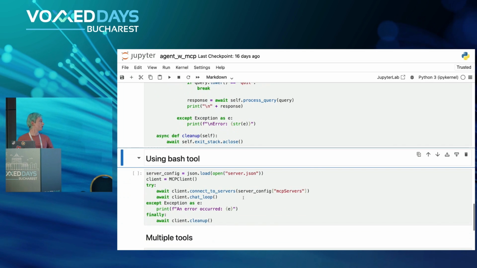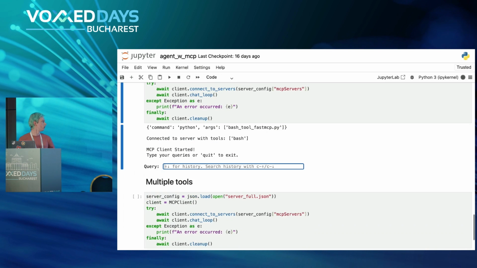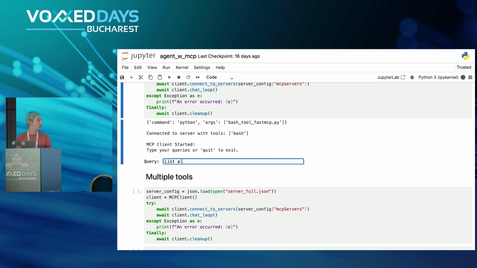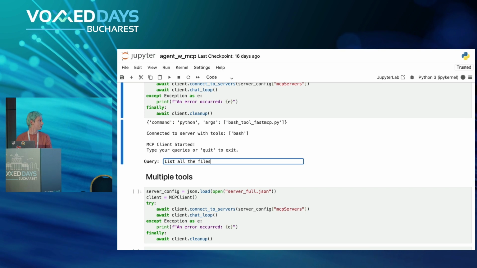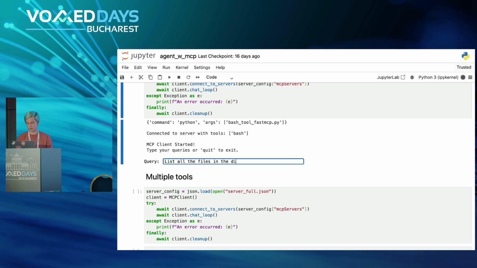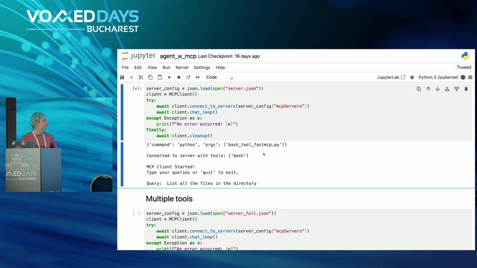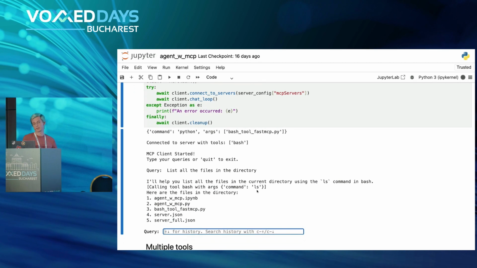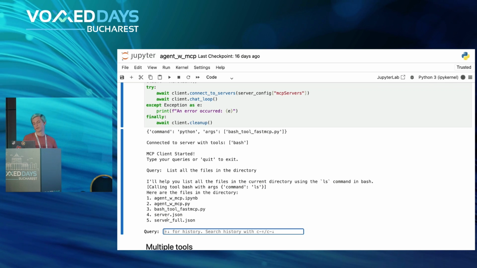So let's see our tools in action. We will start first with just a bash tool. We can ask it to, let's say, list all the files in the directory. And let's see what it will come up with. Okay, so it decided to run ls, which sounds about right, and gave us the list of files.